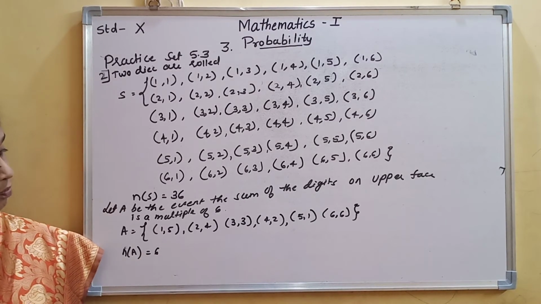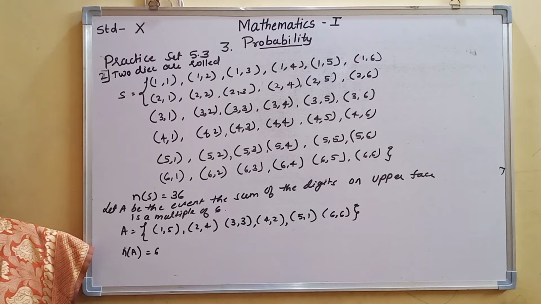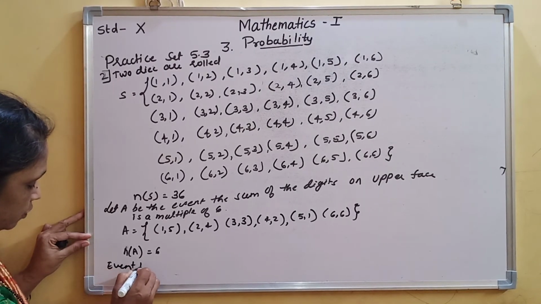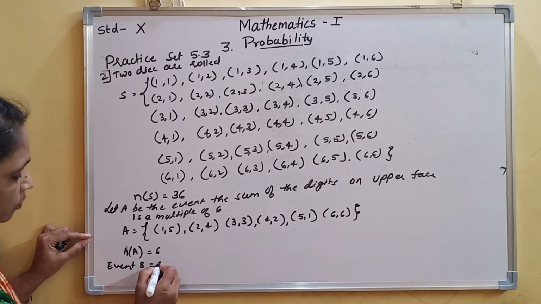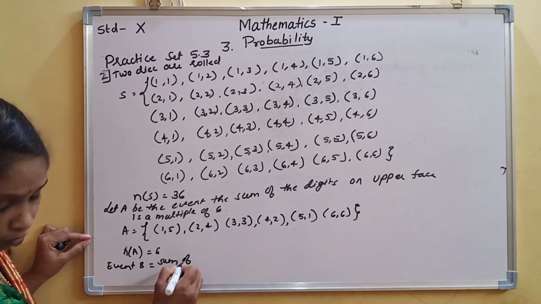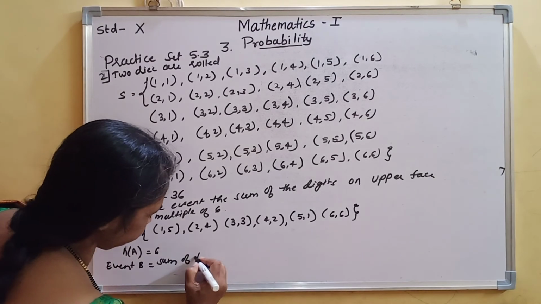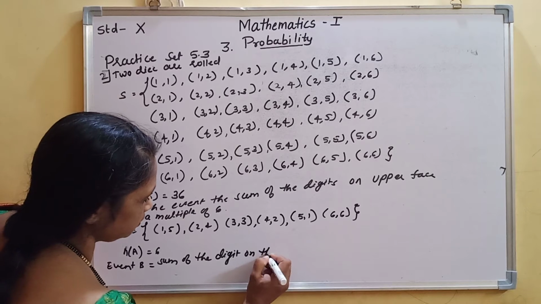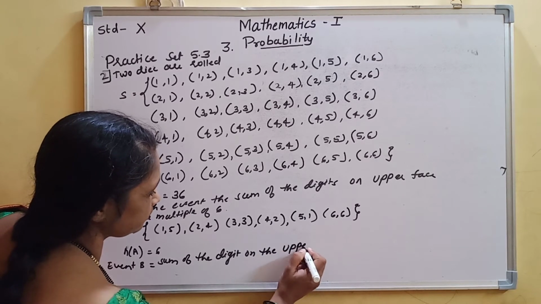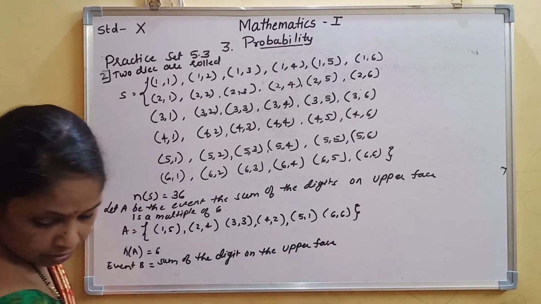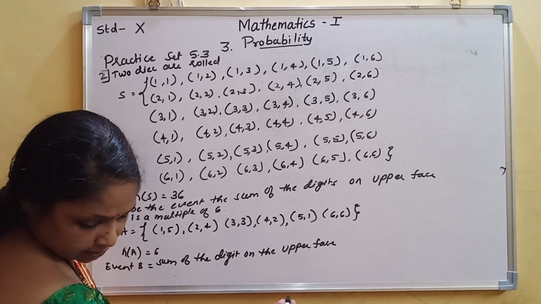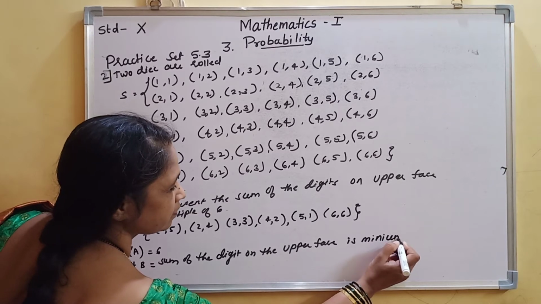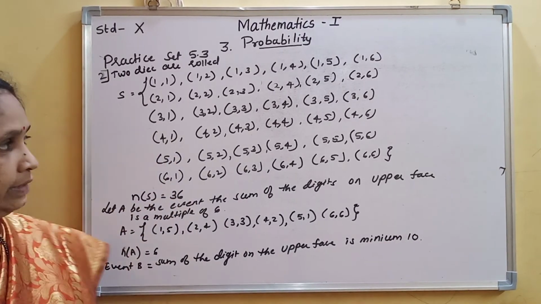Now next is what? B event. The second one says let B be the event. Event B is equal to the sum of the digits on the upper face is minimum 10.